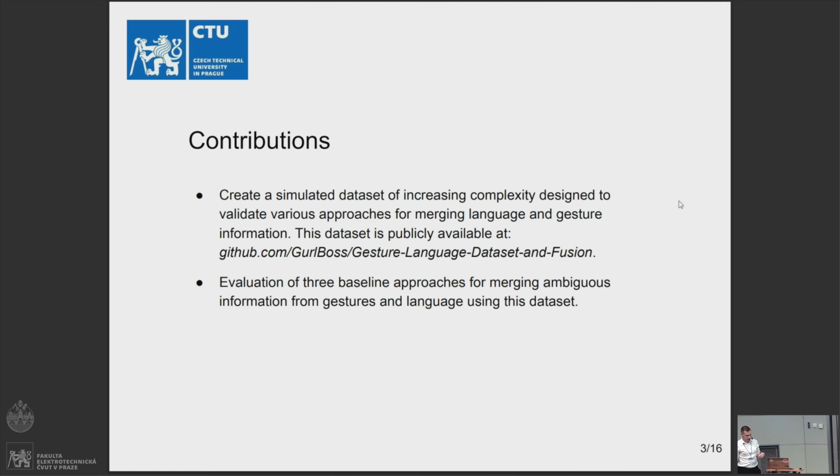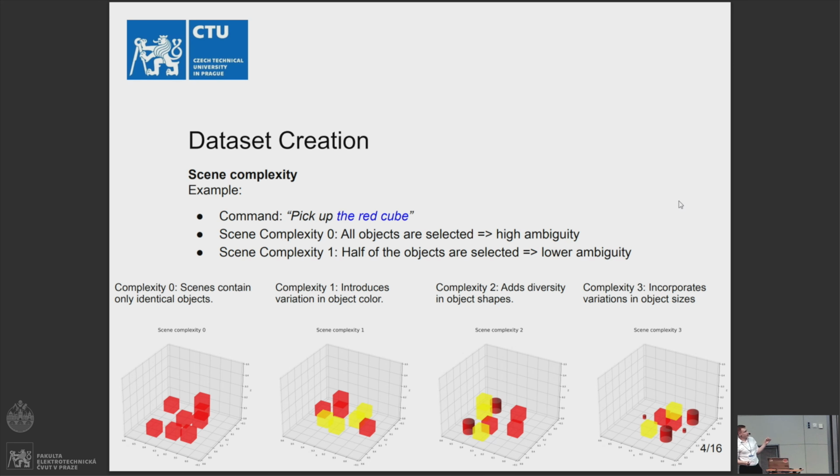First, I would like to talk about dataset creation. I was thinking about how to make it. We created 3 main components with which we can change, increase or decrease the ambiguity in the dataset.